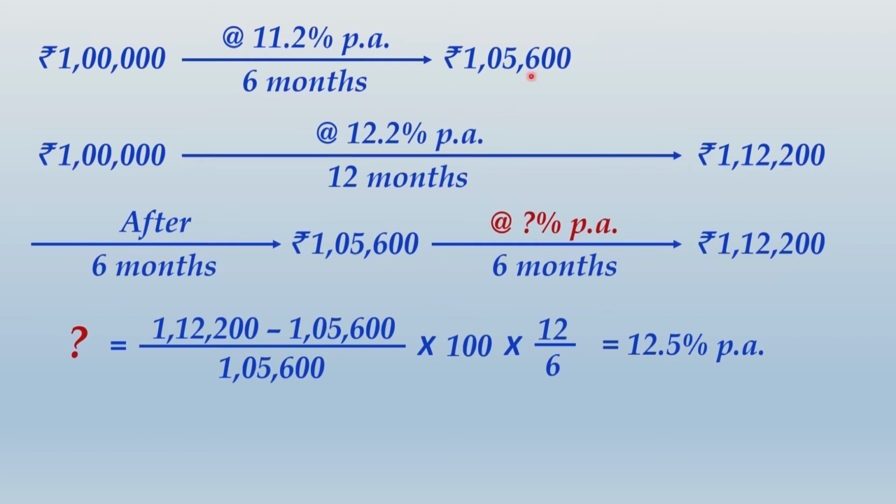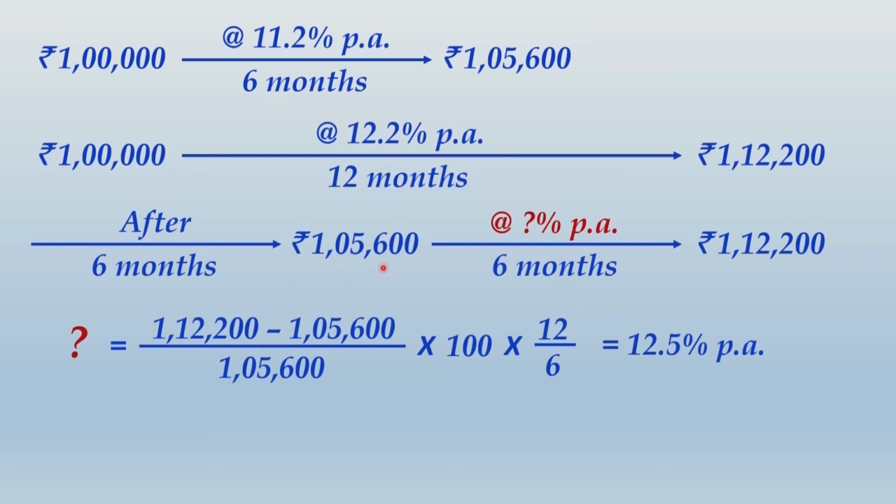That means this is the future value of 1 lakh after 6 months from now, and this is the future value of 1 lakh after 12 months from now. So both of these in terms of future value are at parity. That means this future value, which is a value after 6 months, must become 1,12,200 after another 6 months.